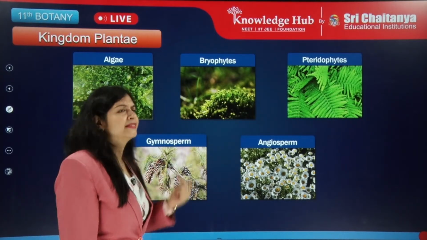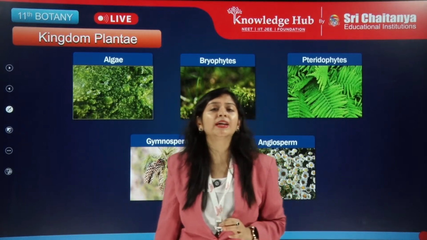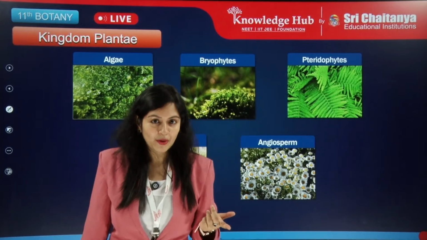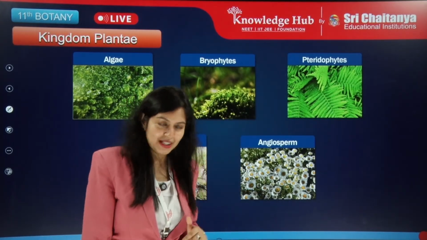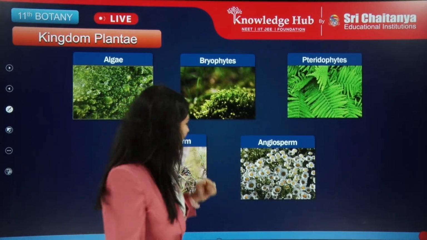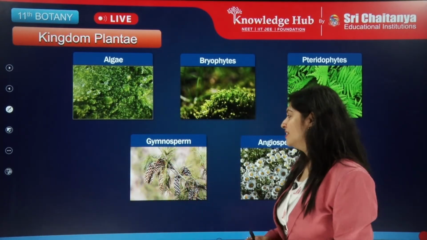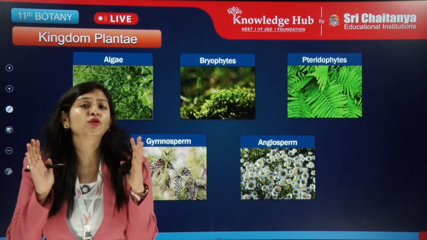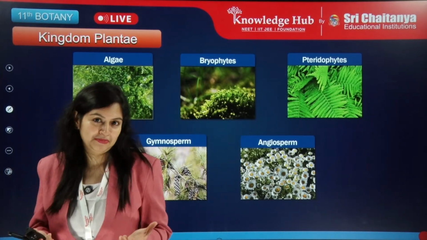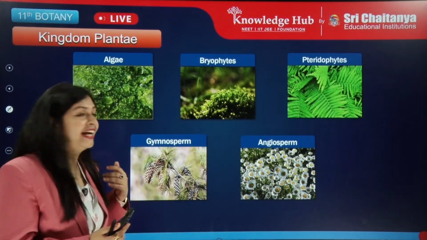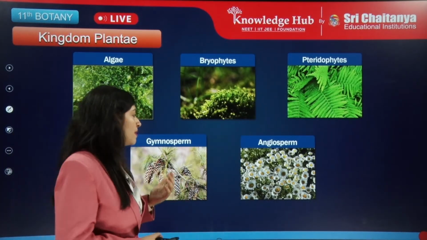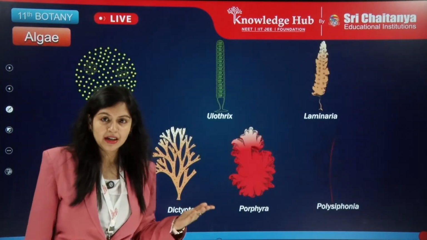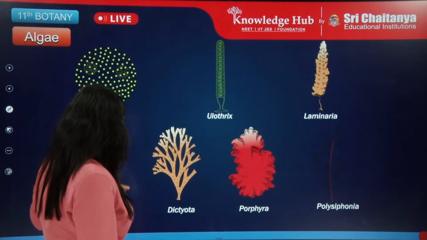Then we have pteridophytes, which include the first proper land plants. They start with the ferns; ferns, horsetails, all of these come under pteridophytes. Then we have gymnosperms and angiosperms, which come under the group spermatophyta, which means they have seeds, present in gymnosperms and angiosperms, all the groups, right? Now we'll start with algae, but before that we'll see the different types of algae.